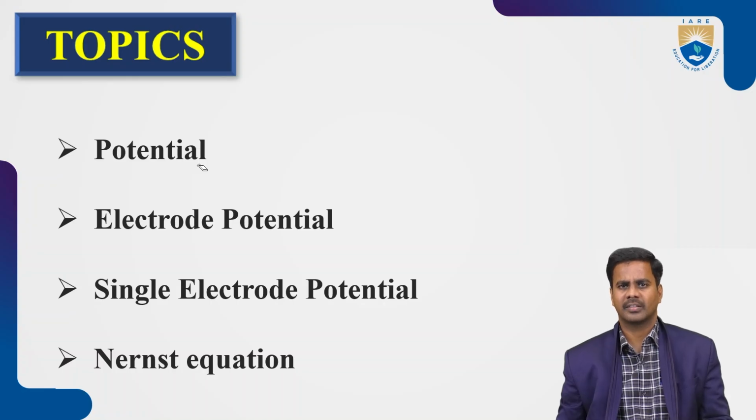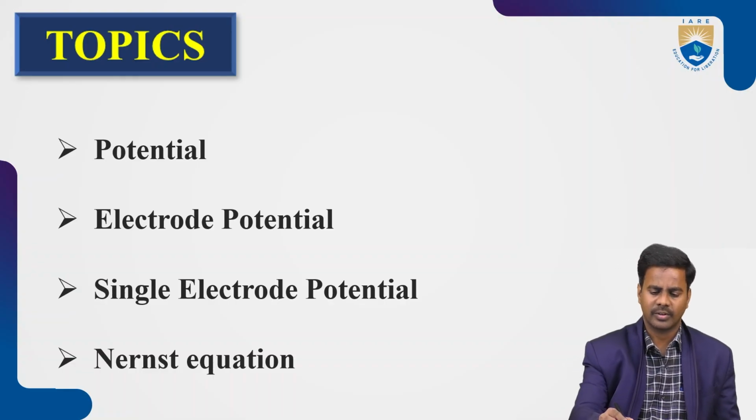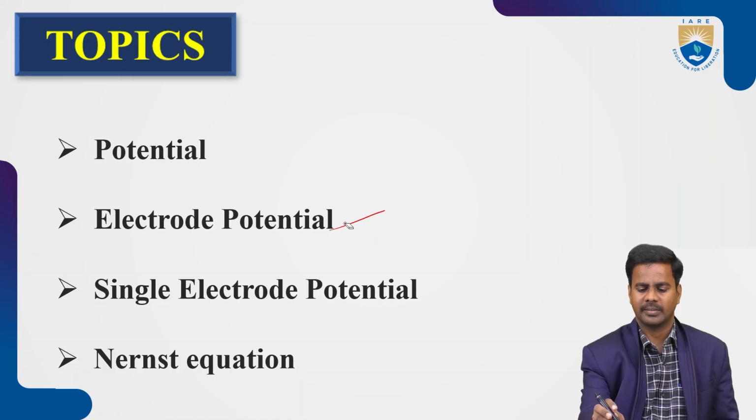So usually metals act as electrodes, either anode or cathode. So the tendency of an electrode to either gain or lose electrons is known as electrode potential. So simply we can call it: potential is the energy associated with an electrode to either gain or lose electrons, known as electrode potential.